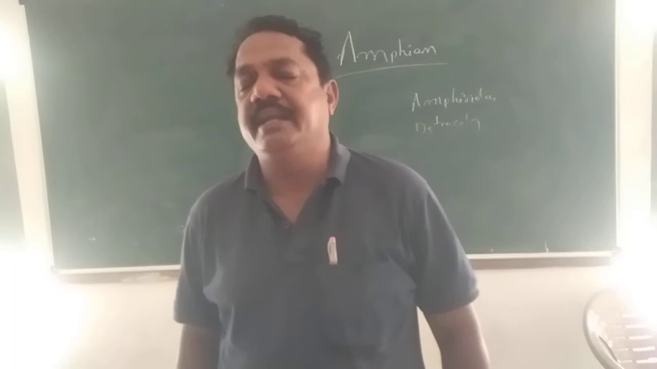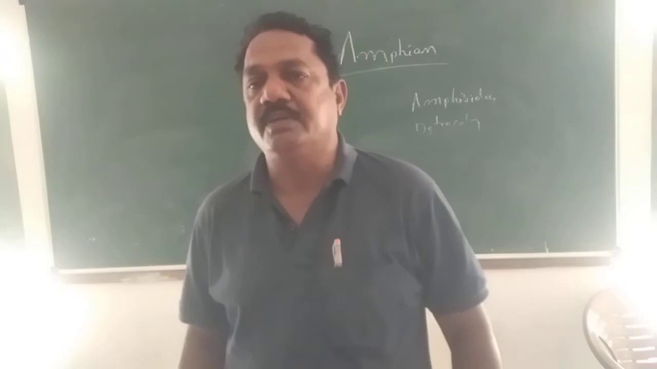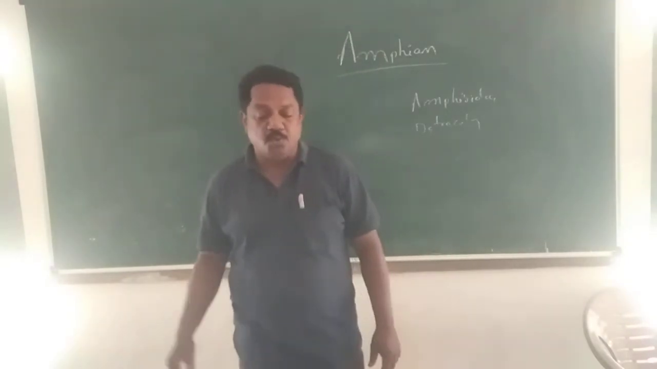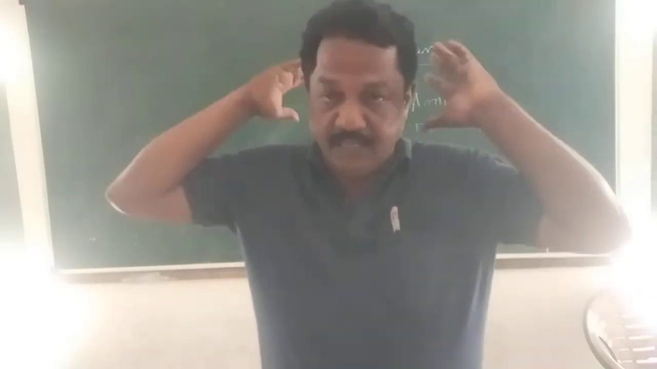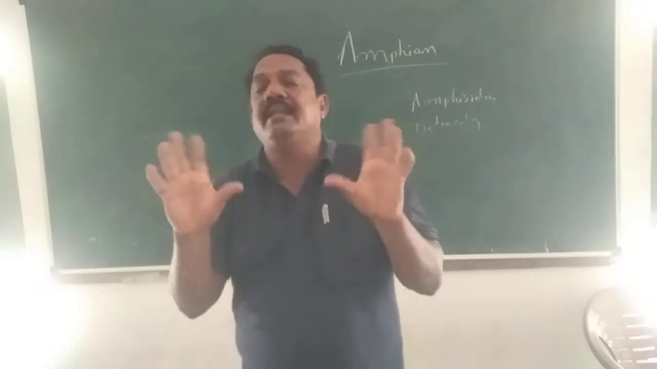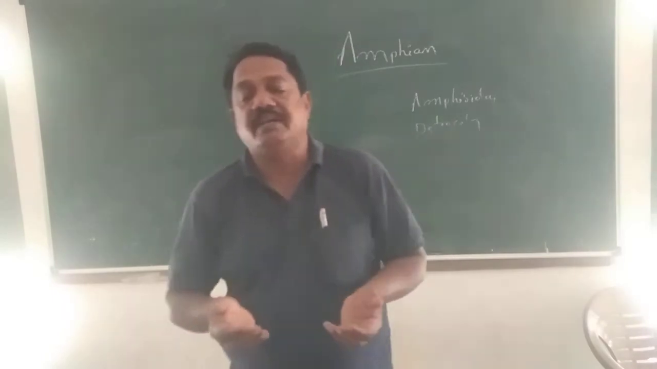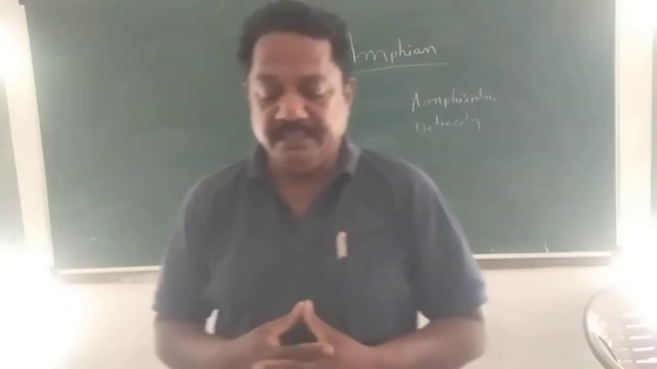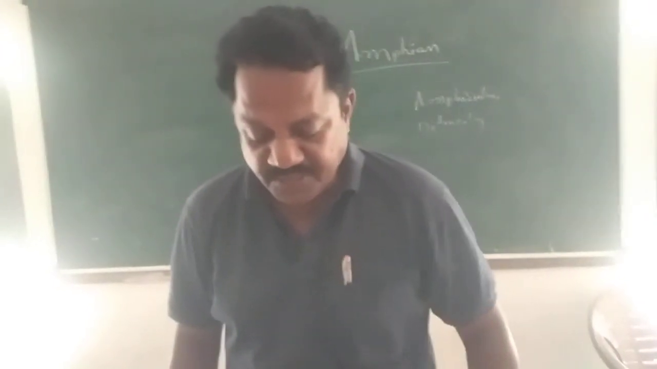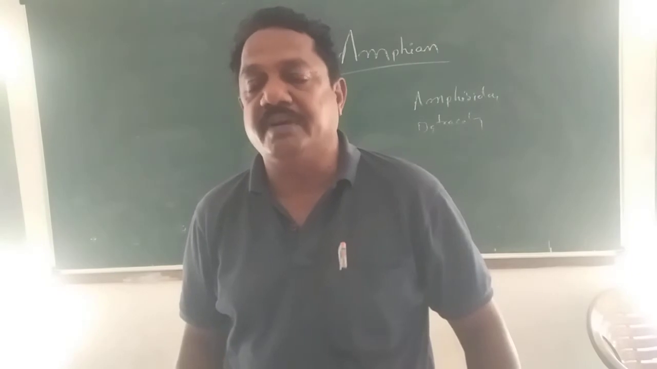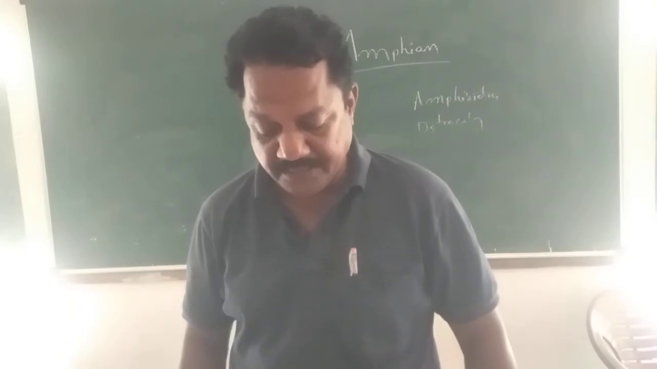Next, a dicondylic skull is generally present. What is dicondyly? At the posterior region of the skull, two condyle-like structures are there. These two condylar elevations articulate with the first vertebra, the atlas. That's why the amphibian skull is called dicondylic. Generally the vertebrae are procoelous or amphicoelous type.